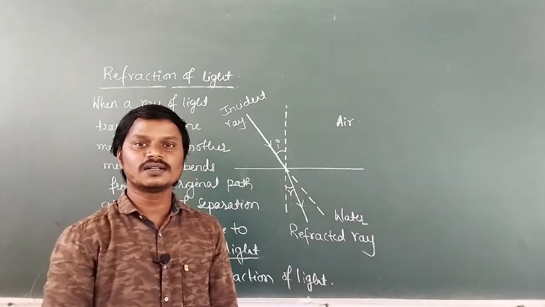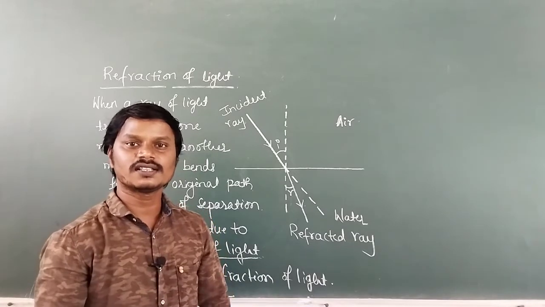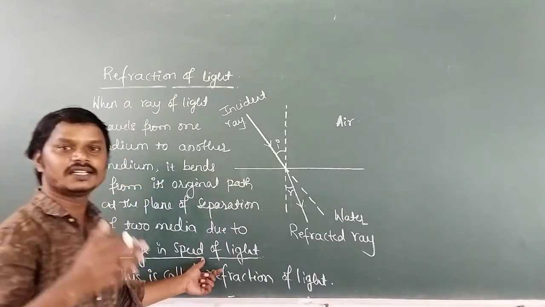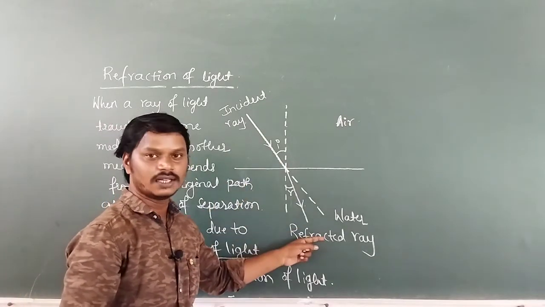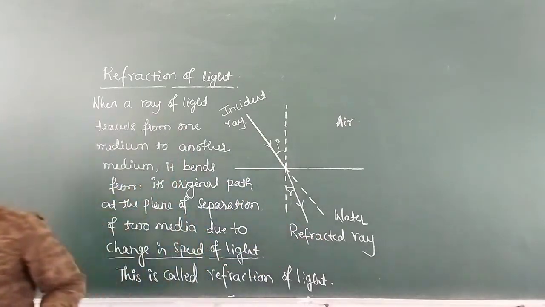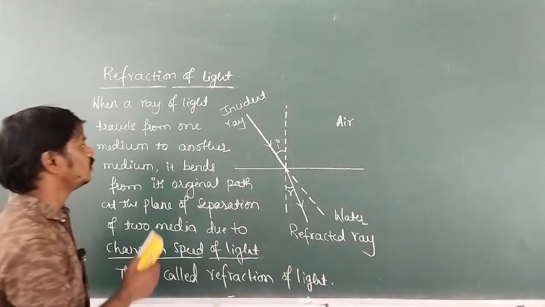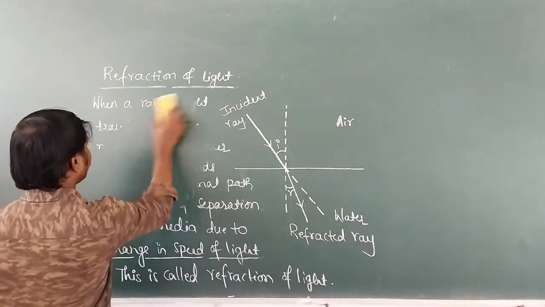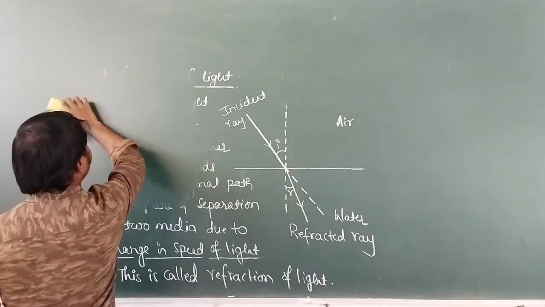Then what is the cause of refraction of light? The cause of refraction of light is the change in speed of light when it travels from one medium to another medium. So this is the definition of refraction of light. Next point: what is the cause of refraction of light?